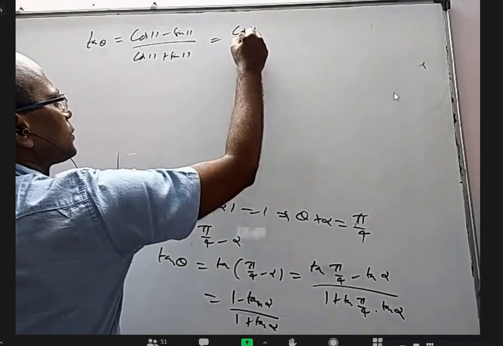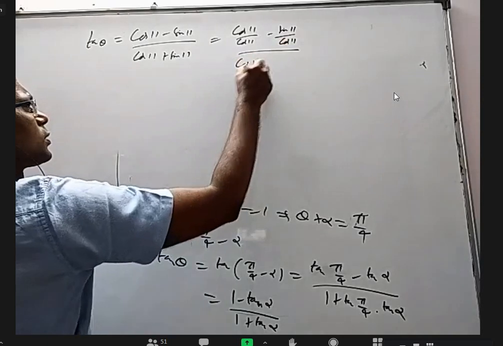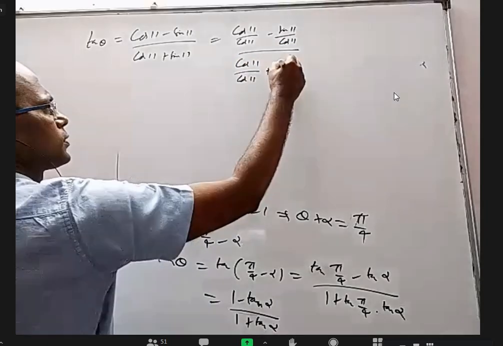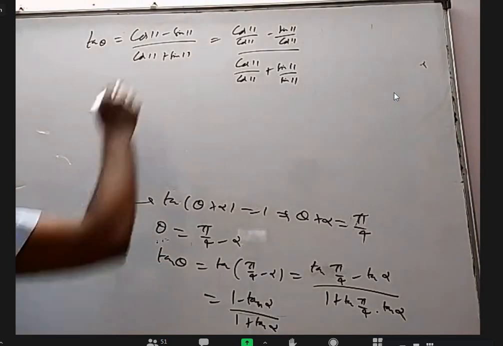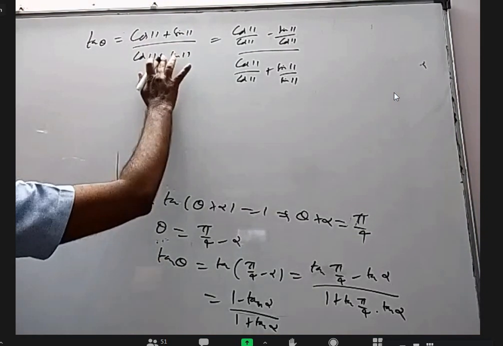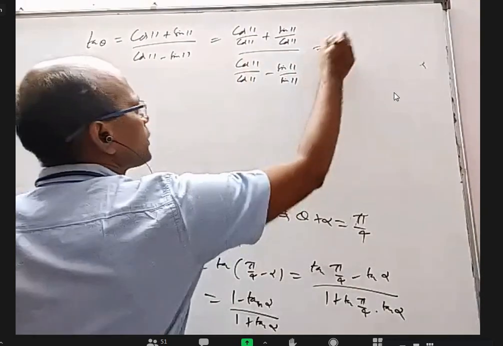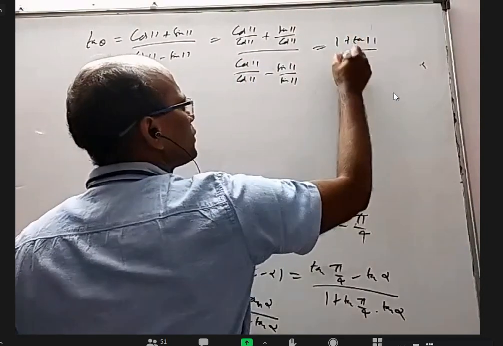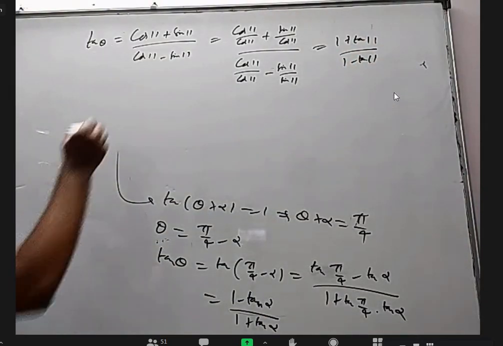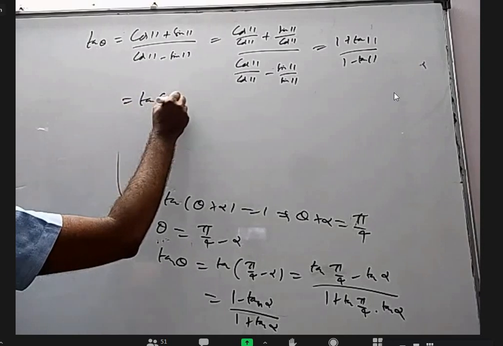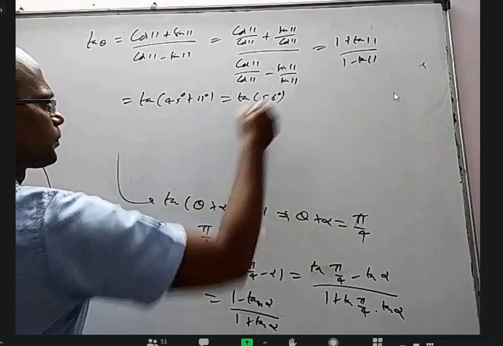Cos 11 by cos 11 minus sin 11 by cos 11. Sir, the numerator is cos 11 plus sin 11. Denominator is cos 11 plus here, minus. Okay, then it will become 1 plus tan 11 by 1 minus tan 11. And we know 1 plus tan theta by 1 minus tan theta is tan 45 plus theta. So you'll get tan 45 degrees plus 11 degrees, which is tan 56.